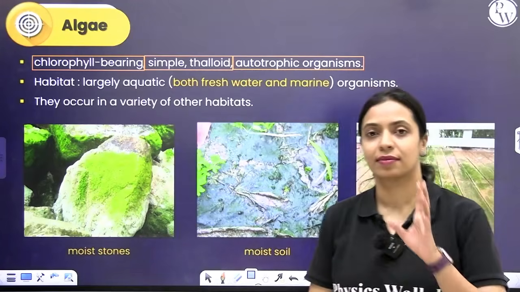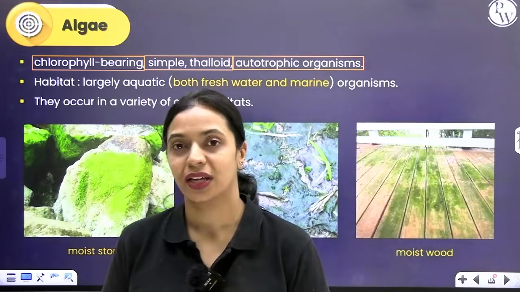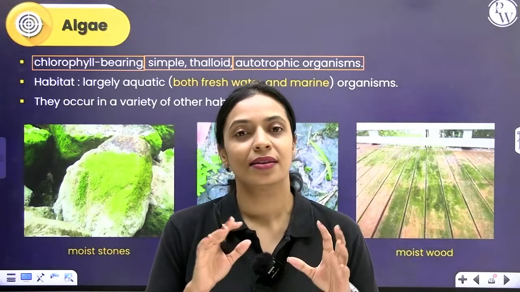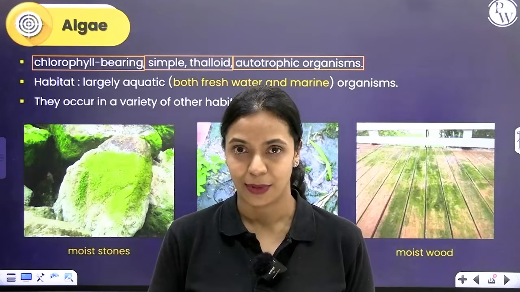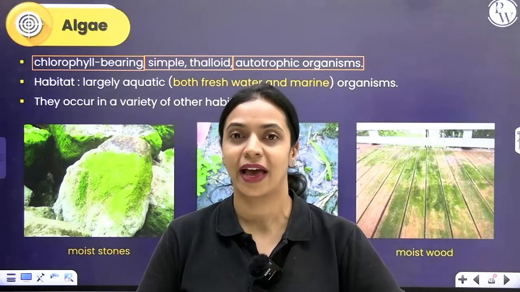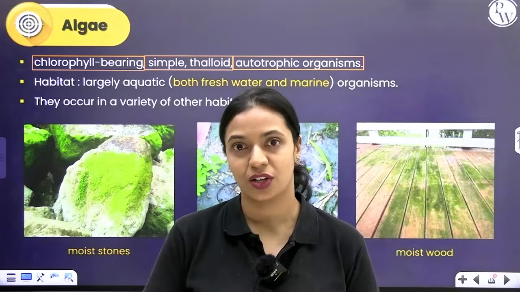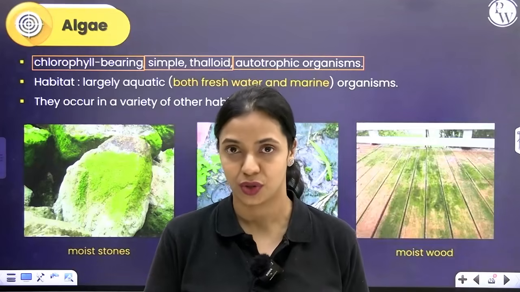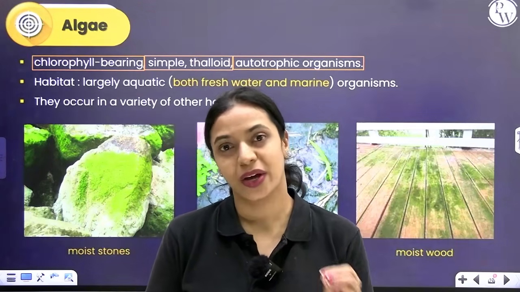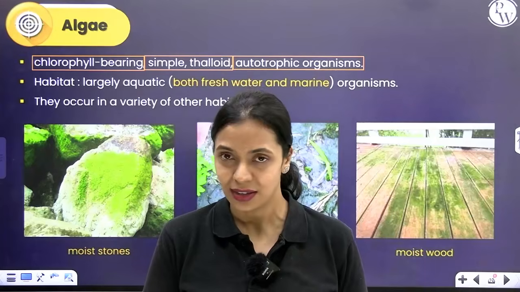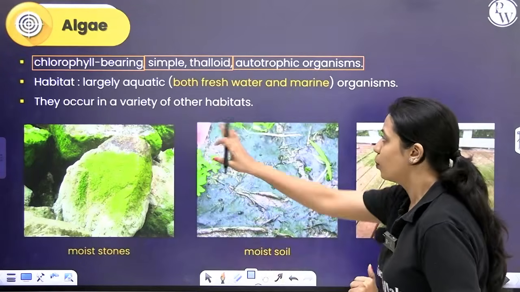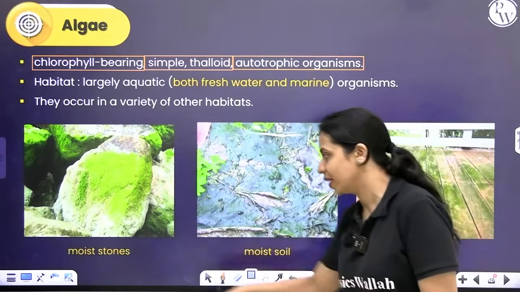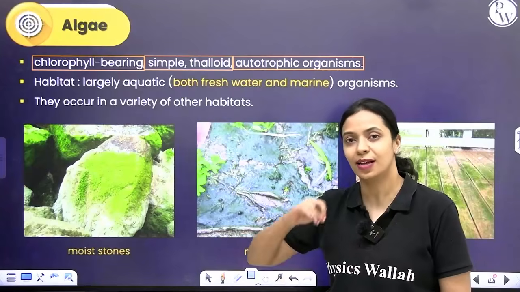Where do you find algae? Algae are generally found in aquatic habitats. You can find them in fresh water, and in saltwater marine habitats as well. Algae can also be found in terrestrial habitats on land, but they don't grow where the area is very dry. Wherever there is moisture, for example on wet or moist rocks, on moist wood, where water is available to these plants, they grow very well. So mostly they're aquatic, but they can grow in terrestrial habitats as well, such as moist wood, moist soil and moist stones. If they're growing on land, then moisture has to be there.